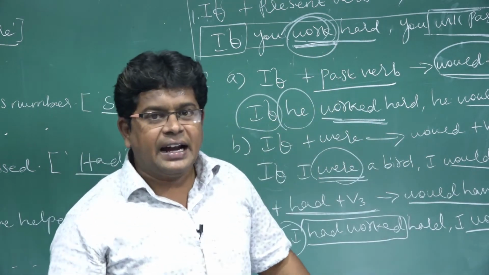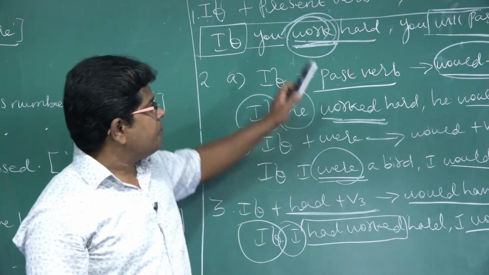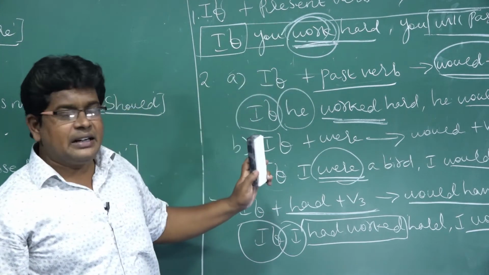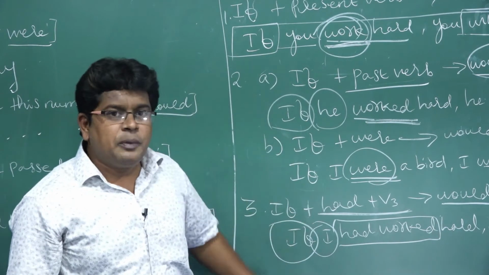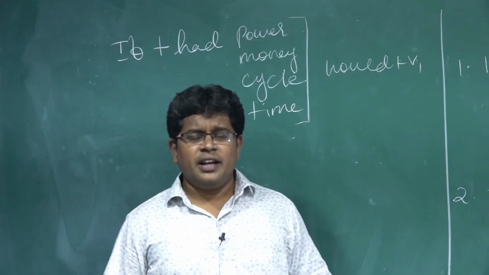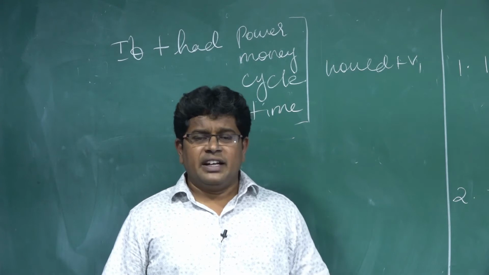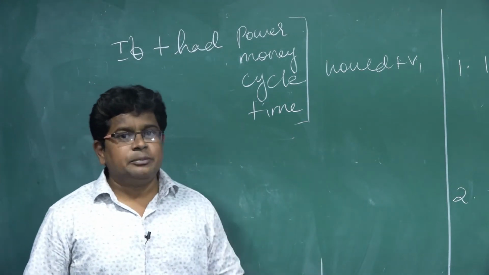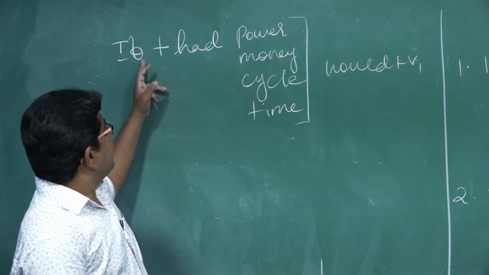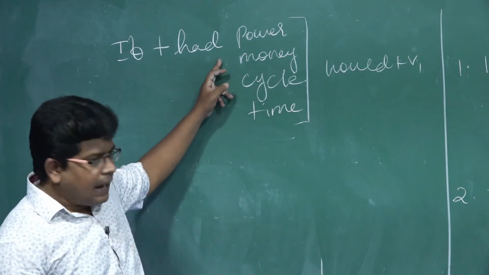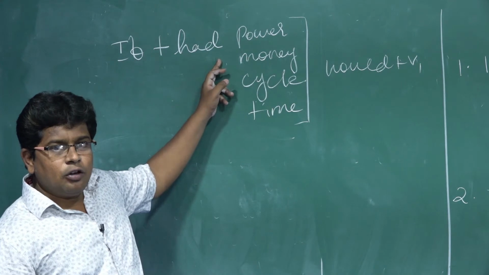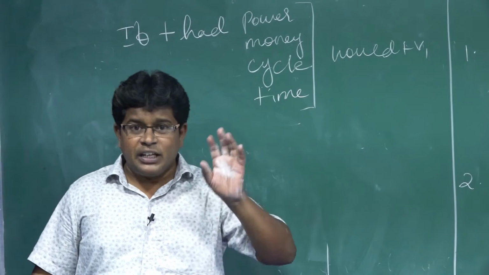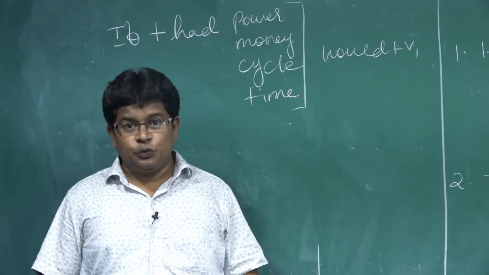Before going to that, I would like to introduce one thing. Already I taught you: if plus present, if plus past, if plus had plus V3. Already we discussed 3 types. Now see some exceptional cases. You may say, sir, you told if plus had plus V3, would have plus V3.